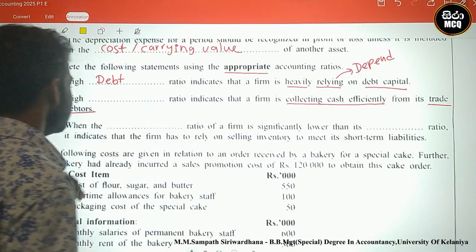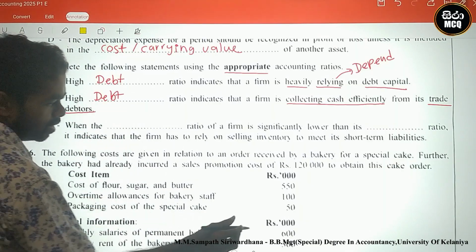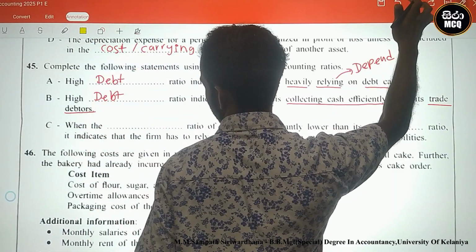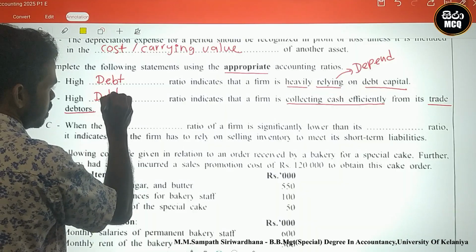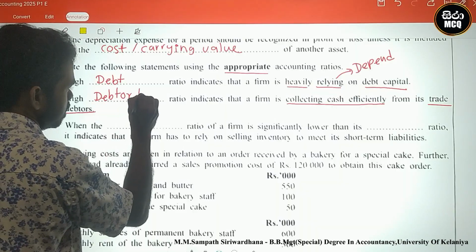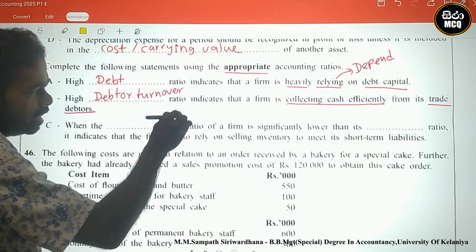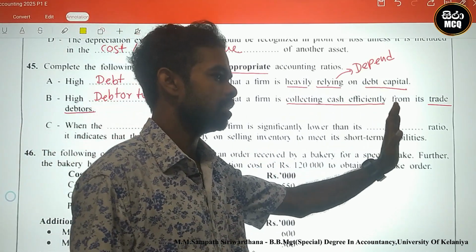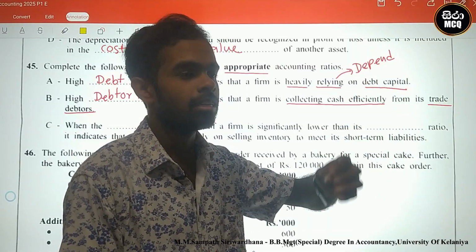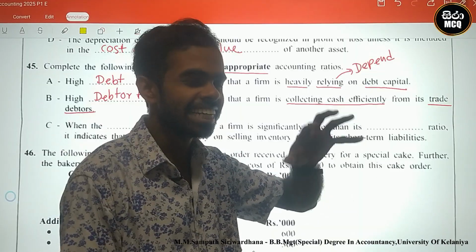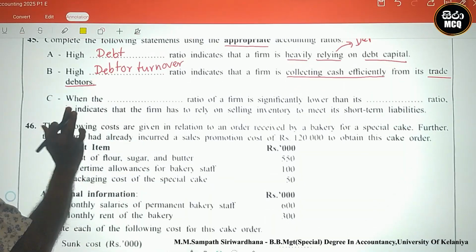Therefore a high debtor turnover ratio indicates that the firm is collecting cash efficiently. Why? He comes to the business again and again, so we can collect cash again and again from the trade debtors. Okay, next one is the major one.